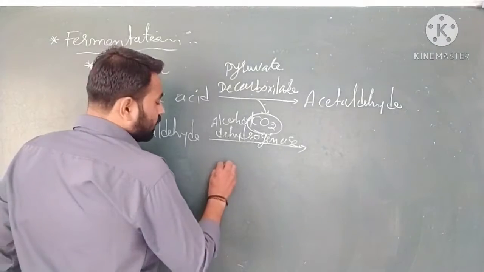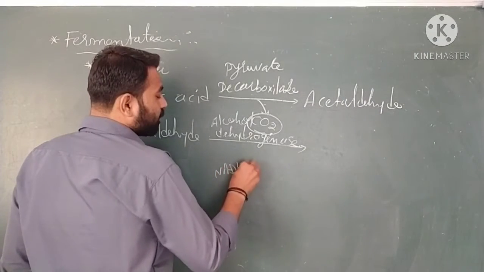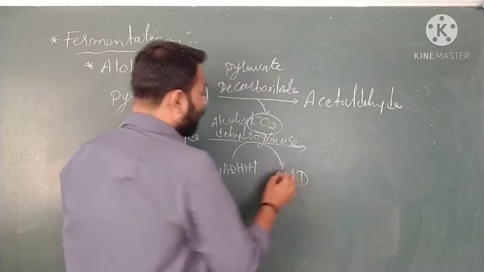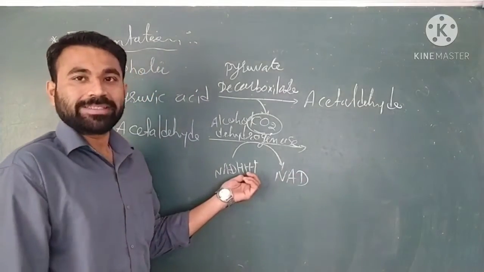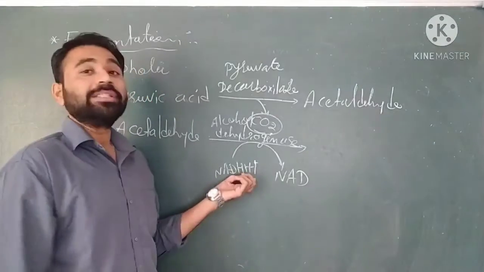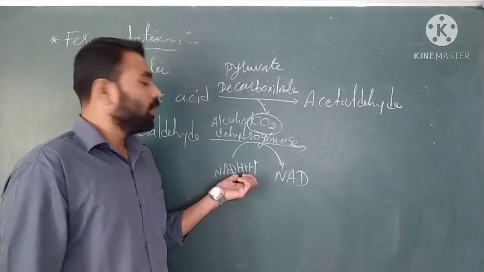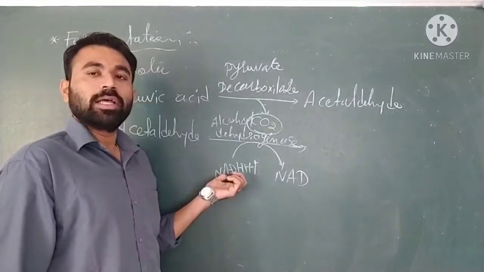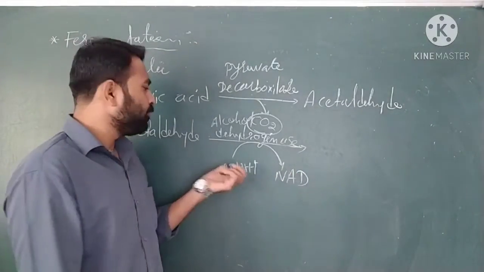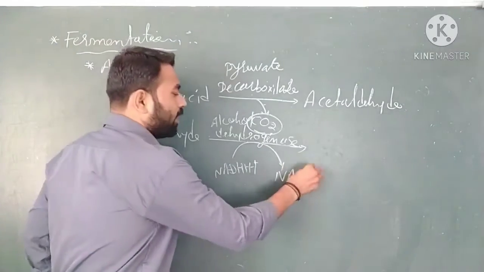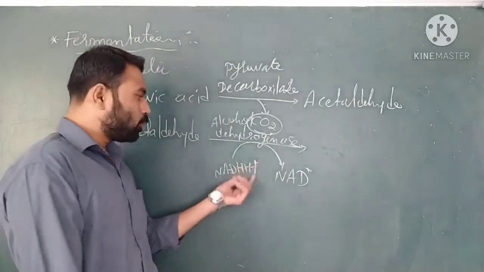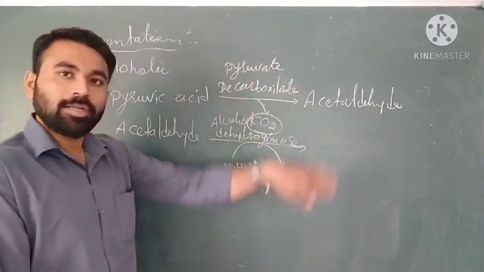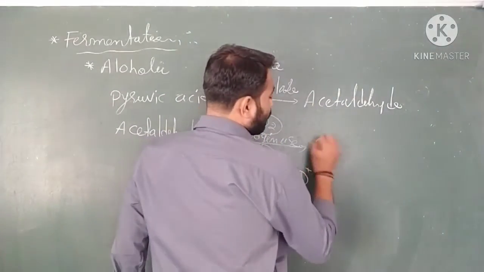NADH is oxidized here, meaning 2H plus is released from NADH and it converts into NAD plus. This 2H plus goes into the reaction and acetaldehyde is converted into ethanol.